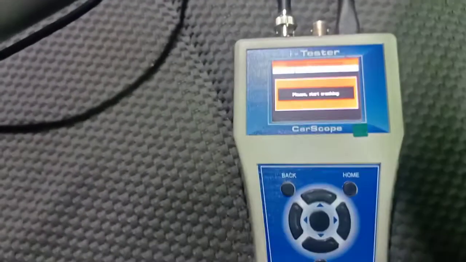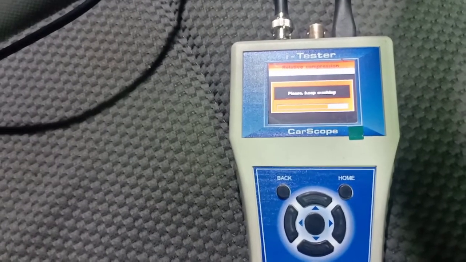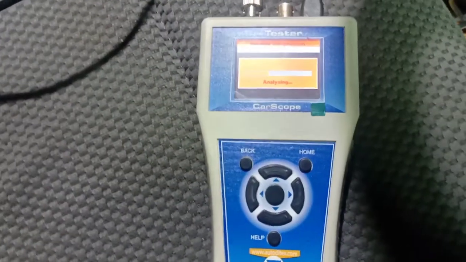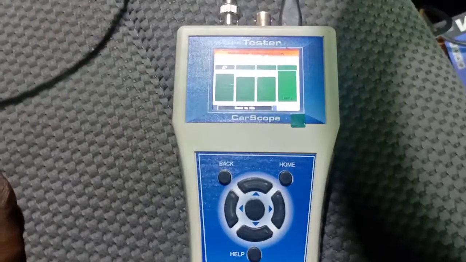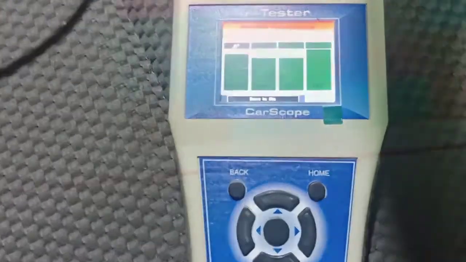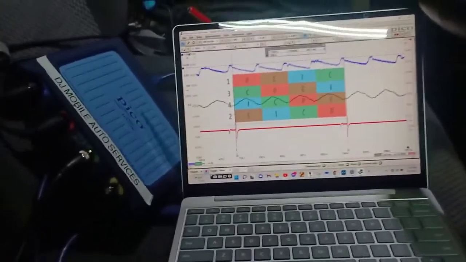Gonna crank now. Right, so suspect number 2 and number 4 has a low compression. Alright, so the compression came up. Right, see, now we have low compression on 2 cylinders. I decided to go a little further.